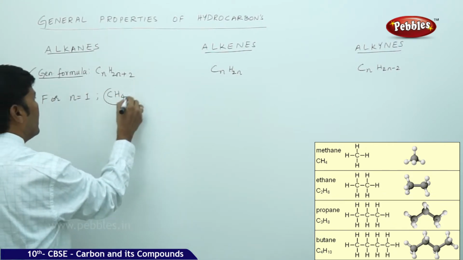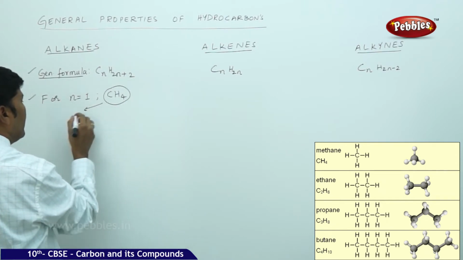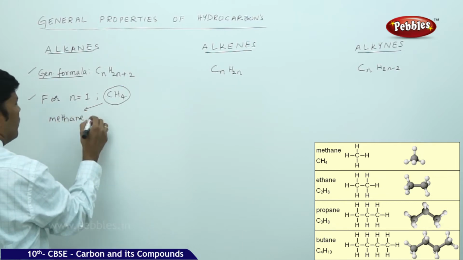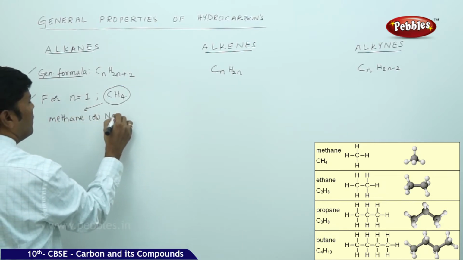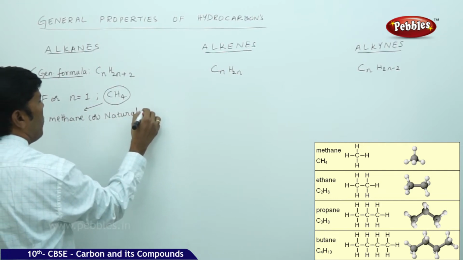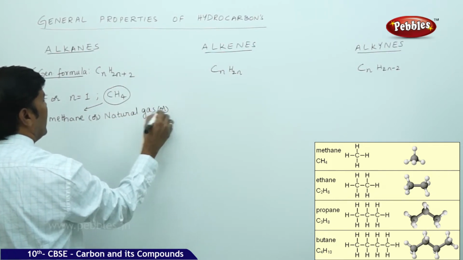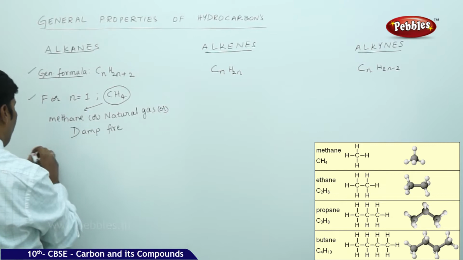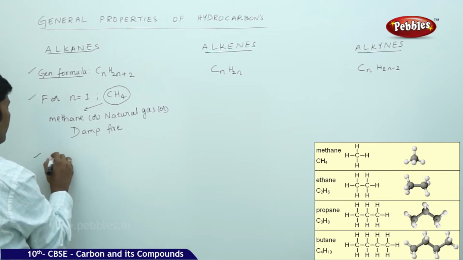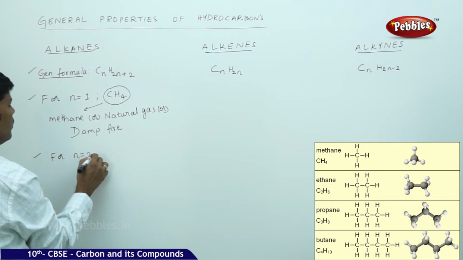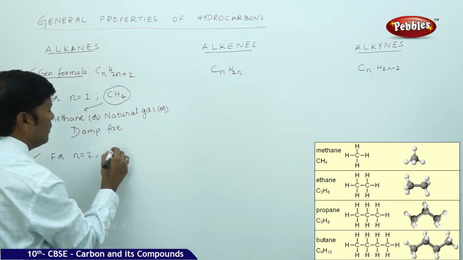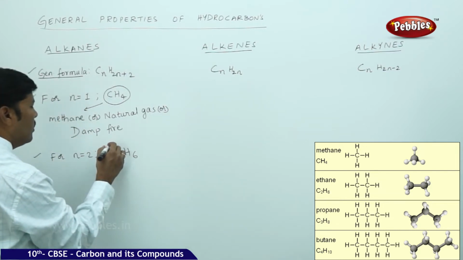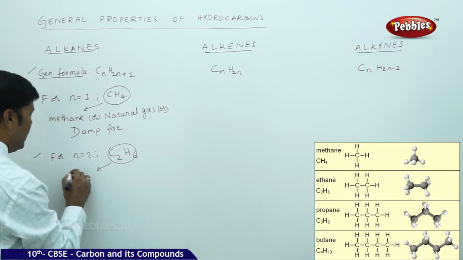This CH4 is regarded as the simplest alkane, called methane or natural gas, or sometimes damp fire. If you substitute n equal to 2, you get the next higher alkane, C2H6, which is ethane.